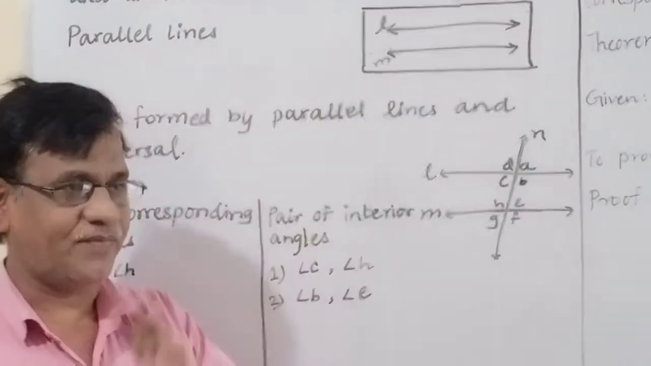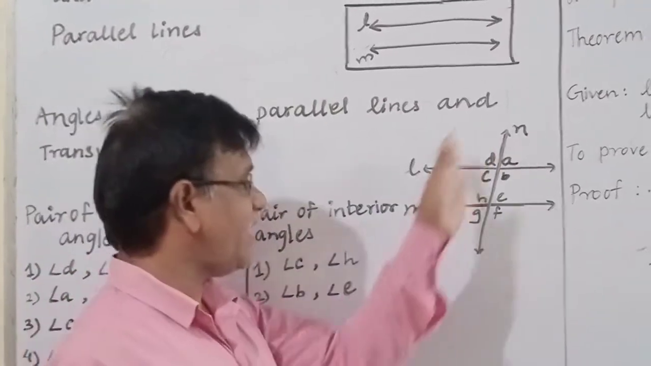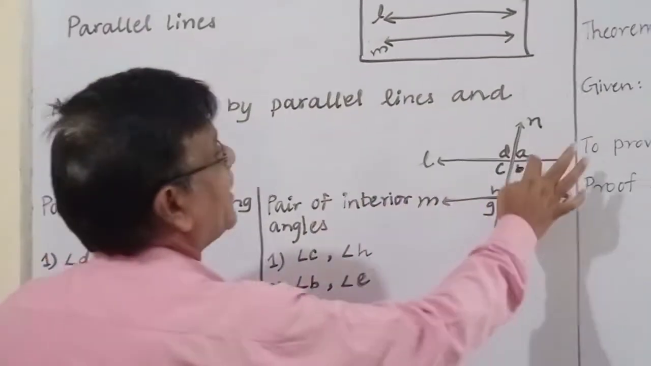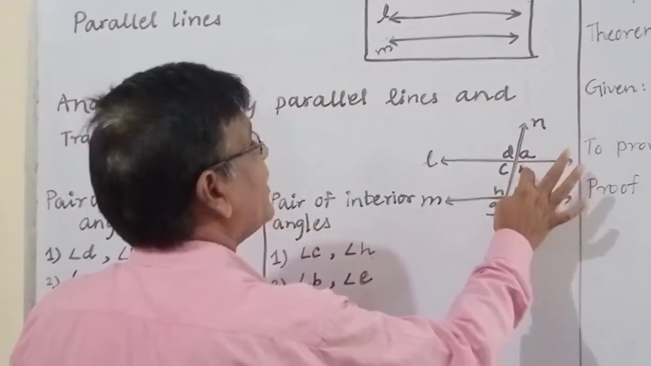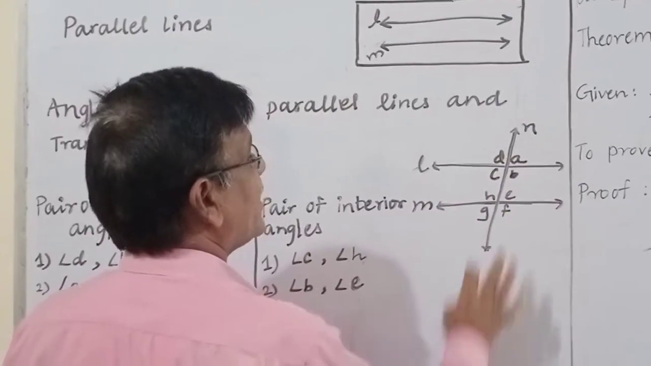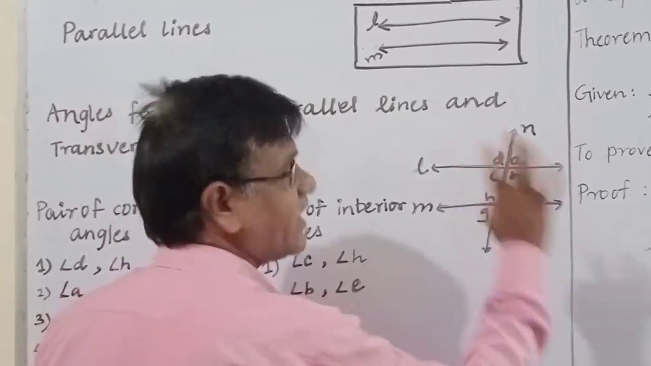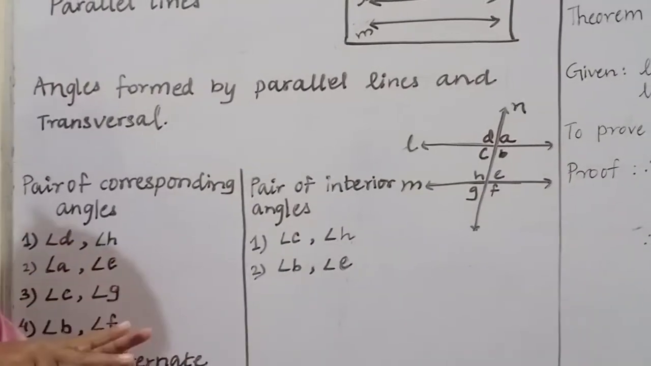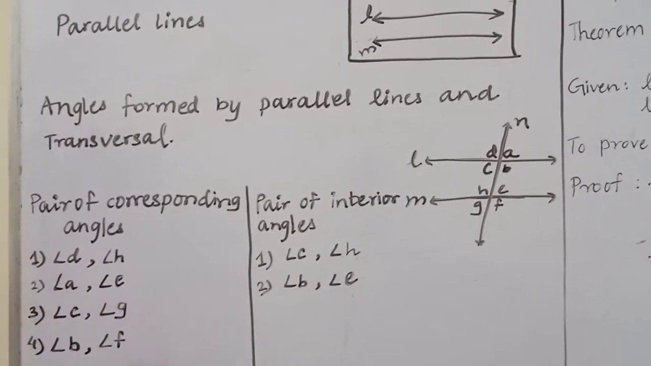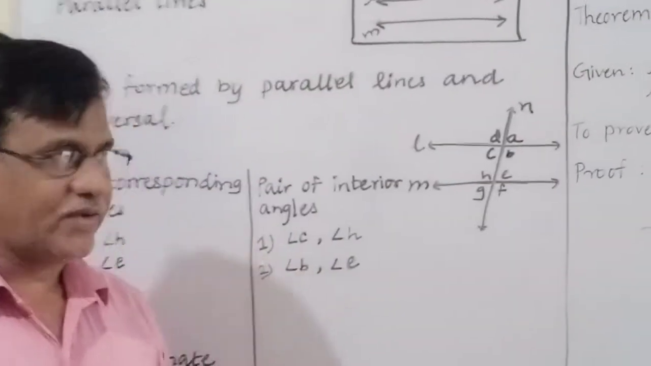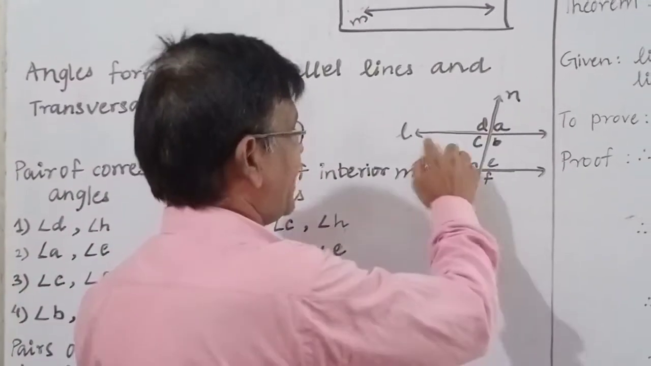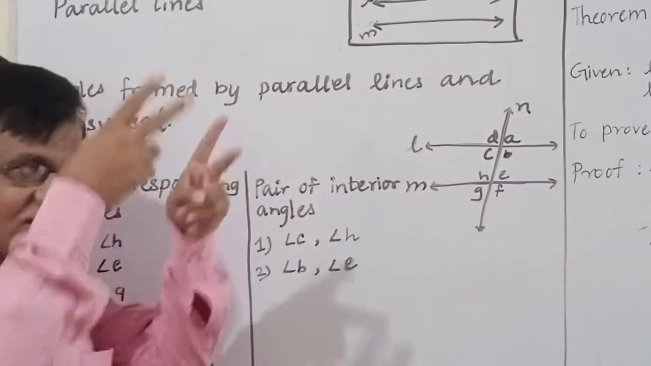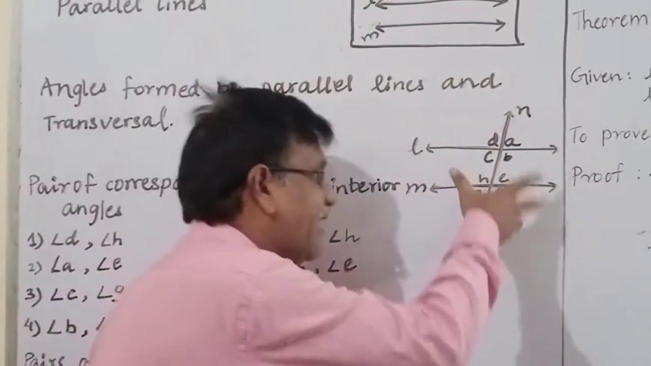8 angles are formed. Now here, when we say 8 angles are formed, these two angles are different, these two angles are different, and so on. We already know that if two lines are intersecting each other, whether they are parallel or not, then four angles are created. When two lines are there and one transversal is there, it means there are 8 angles.